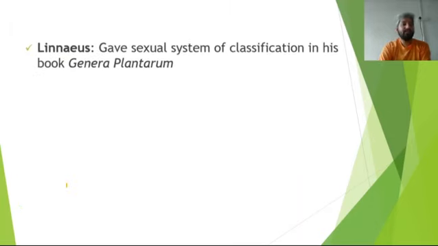Now Linnaeus. Let us talk about Linnaeus. He gave the sexual system of classification in his book Genera Plantarum, and we are talking about only the artificial system of classification. बच्चे ठीक है ना?